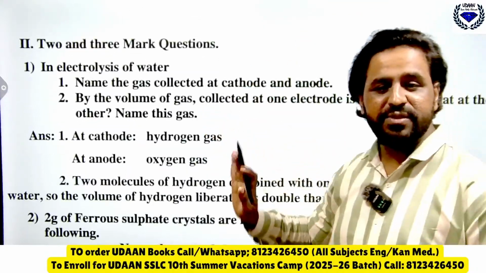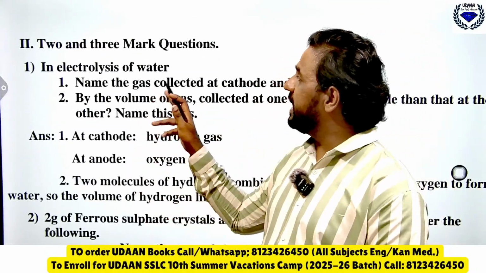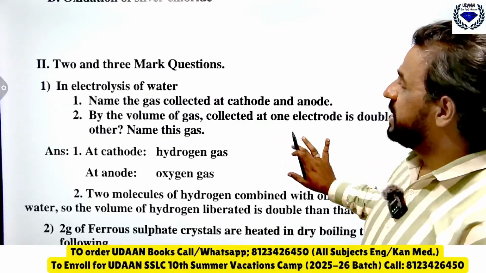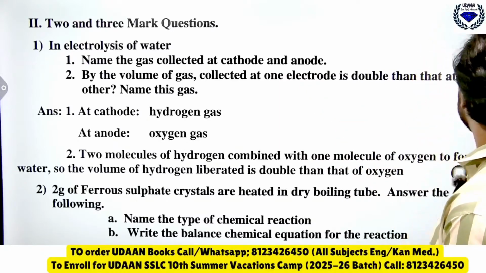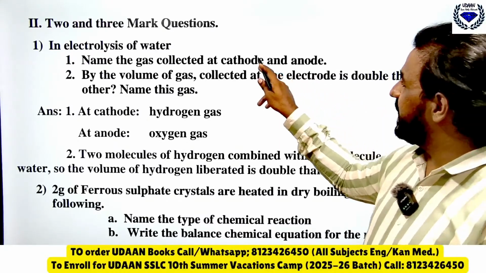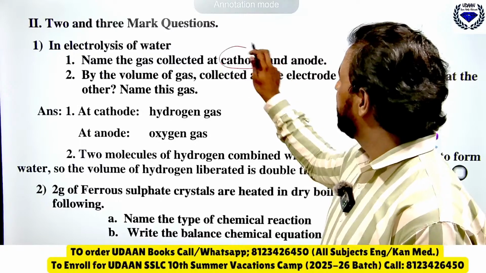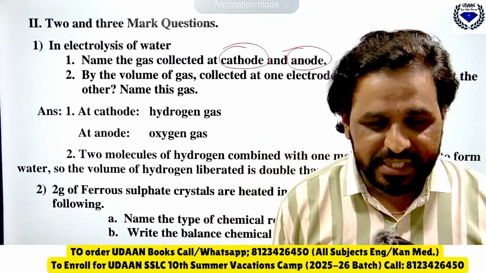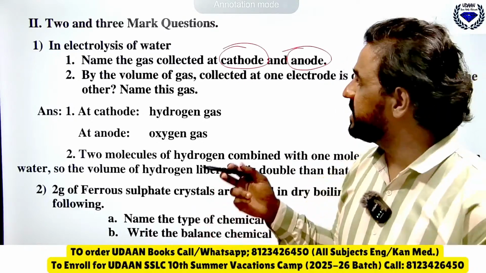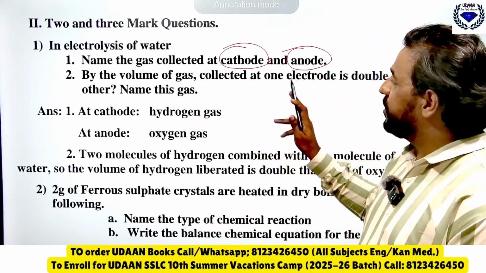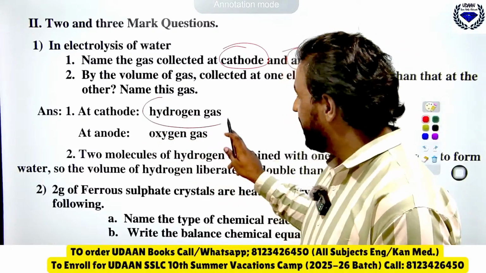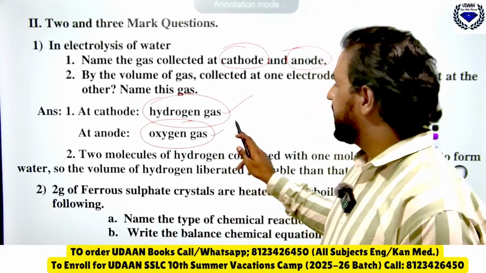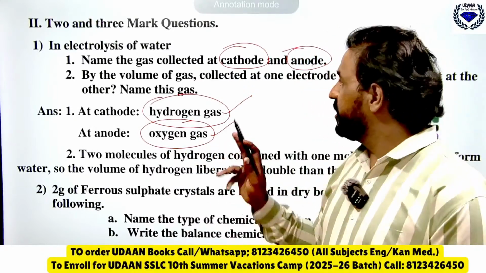Now let us see the next question. In electrolysis of water, name the gas collected at cathode and anode. Do you know which gas is collected at cathode and which gas is collected at anode? Let me know the answer fast. So you know that at cathode we have hydrogen gas, and at anode there is oxygen gas. This one you should remember.